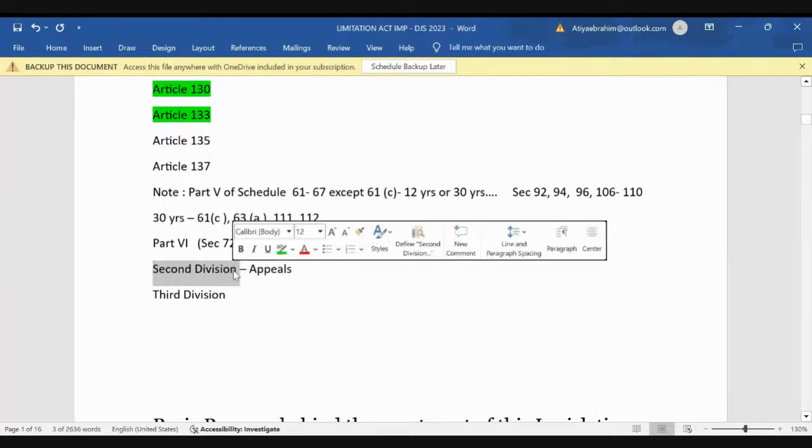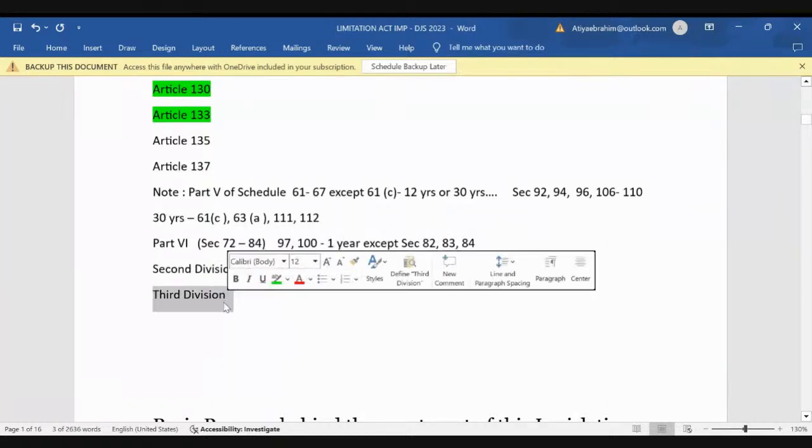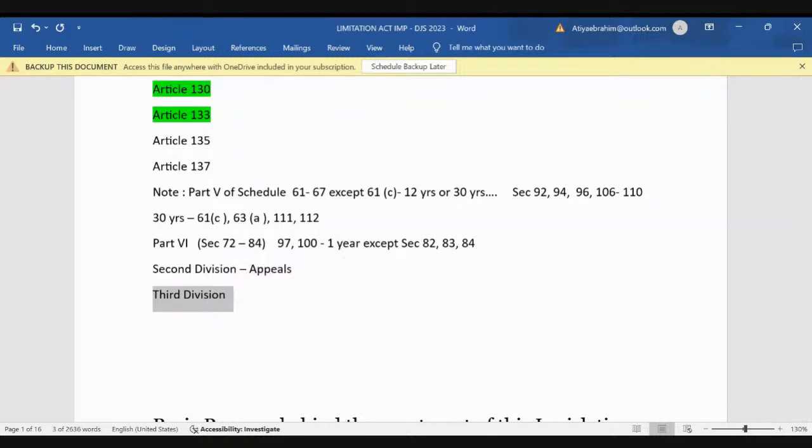Second division of the schedule has appeals, which is in days. Third division is the application in specified cases, that is also in days. So please mark this down and remember the days portion very carefully. Apart from this portion, for every other description of application, you will see the limitation period is 3 years. Clear to everyone? Is this part clear? This is important and the part which you should note down.